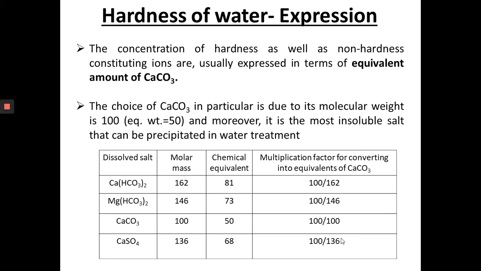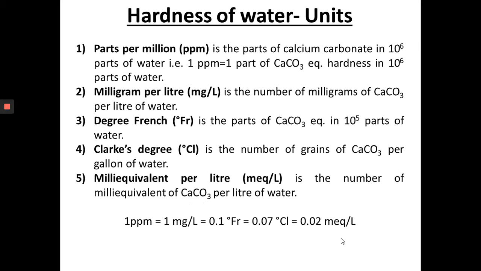If it is calcium sulfate, its molecular mass is 136, so 100 by 136. By multiplying by this value we can get the hardness, or the calcium carbonate hardness. And what are the units of hardness? There are 5 types of units.